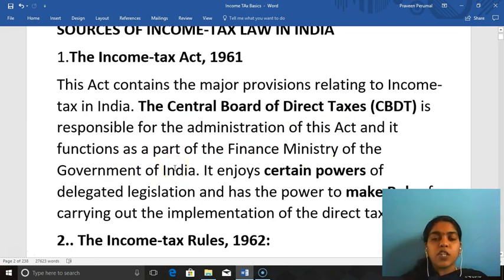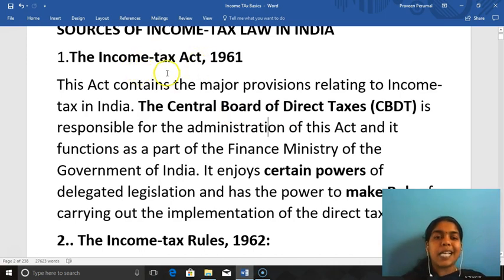You must have seen it every year. If there are changes in the income tax rates, it is only the Finance Minister who announces it as part of his budget. So income tax is under the direct control of the Finance Ministry, and under the Finance Ministry, CBDT works. There are two major boards under the Finance Ministry. One is the Central Board of Direct Taxes. Another one is the Central Board of Excise and Customs.